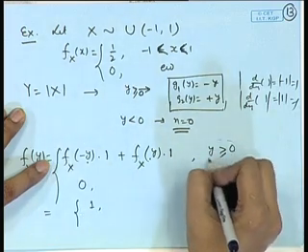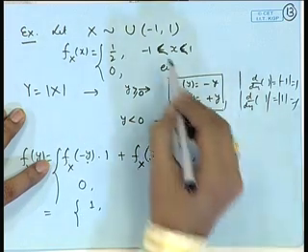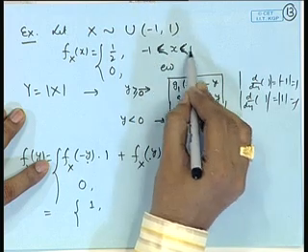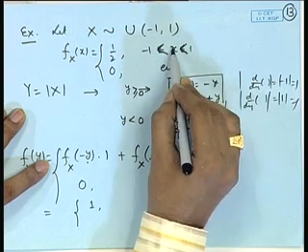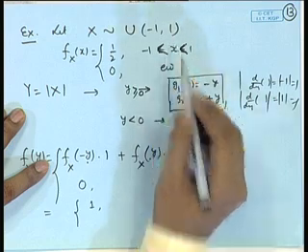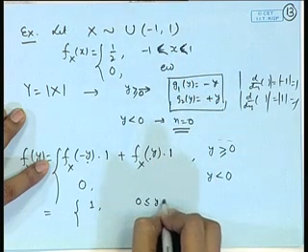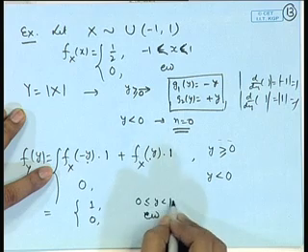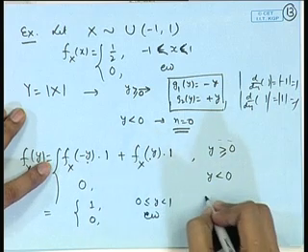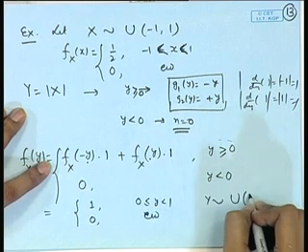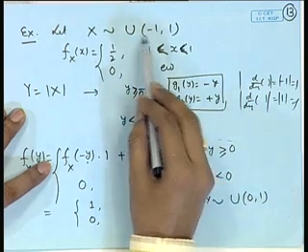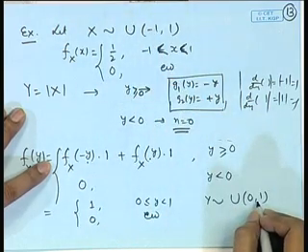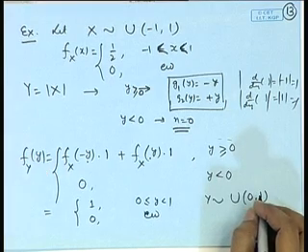So, it is modulus of x between 0 to 1 and it is equal to 0 for y outside 0 to 1. So, you can see that y follows uniform 0 1. If X is -1 to 1 uniform distribution, then modulus of x is uniform distribution on the interval 0 to 1.